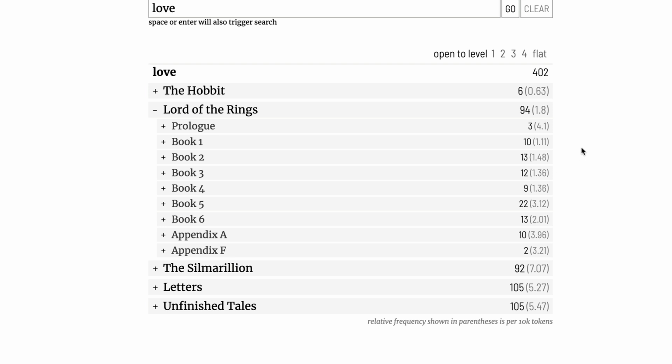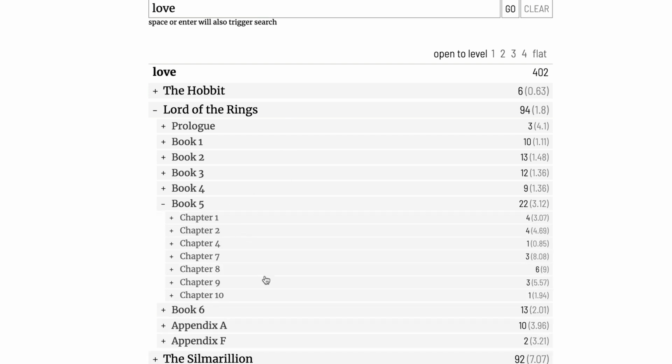And of course, this sort of distribution can be studied not only from work to work, but within the various sections of a work as well. So we can drill down and see the relative frequency of the word love across, for example, different books of Lord of the Rings, or even within this, individual chapters within books. So that's the second task that you can use Search Tolkien for.